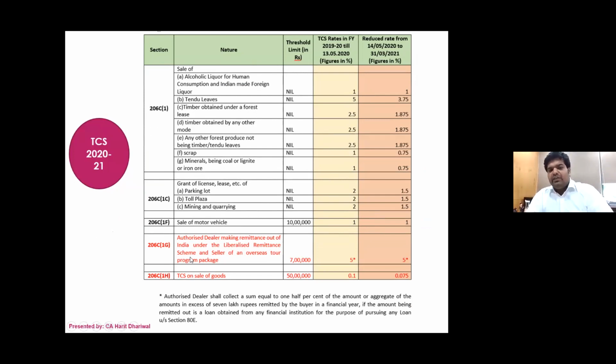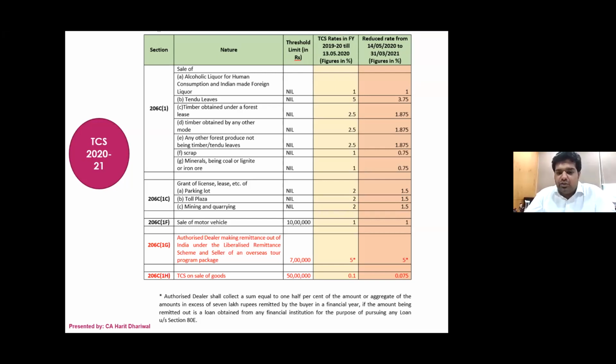206C1G. Again, we all know these were the provisions which came last year. 1G talks about two things. One is remittance outside India through LRS, and the other is overseas tour package. So the 7 lakh limit is only for the LRS. If you are remitting outside India exceeding 7 lakh rupees, then the authorized dealer will collect TCS at the rate of 5%. But for the overseas tour program, if suppose Chintan bhai tomorrow takes all of you to Thailand or to let's say Australia, wherever he takes you as an overseas program, in that case the tour package, whatever the amount is, they have to collect 5% TCS on that, irrespective of the amount.